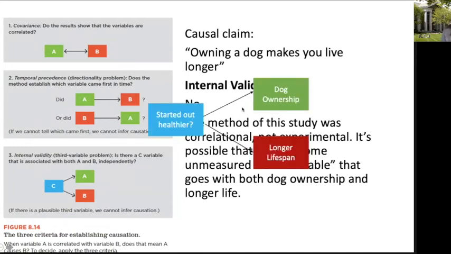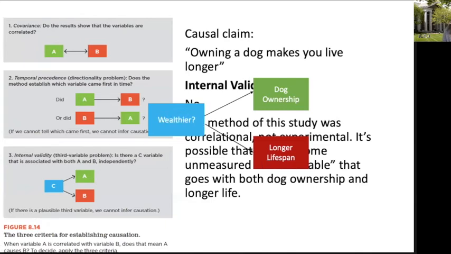Here's an example. It's possible that in this study, people who started out healthier at the beginning of the study were more likely to own a dog. And that makes sense because if you have a lot of health problems, it might be too much of a burden to have a dog. They need to go for walks, they need to be disciplined or trained. So you may not be up for that if you're not a very healthy person. So it's possible that people who started out healthier were more likely to have a dog, and people who started out healthier at the beginning of the study are probably more likely to have a longer lifespan by the end of the study. So that's a possible third variable.